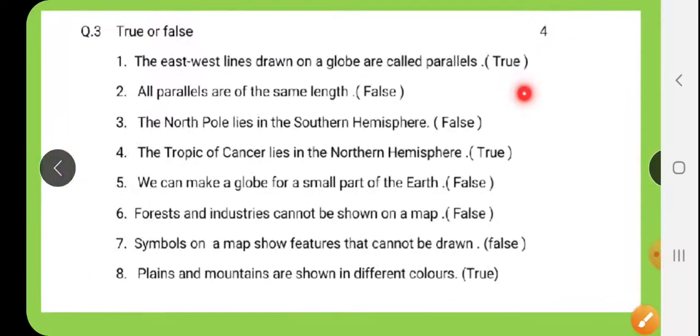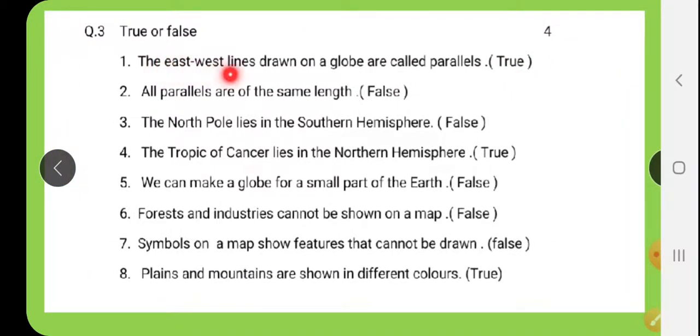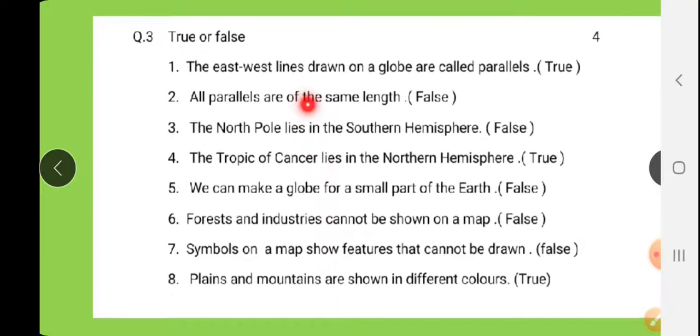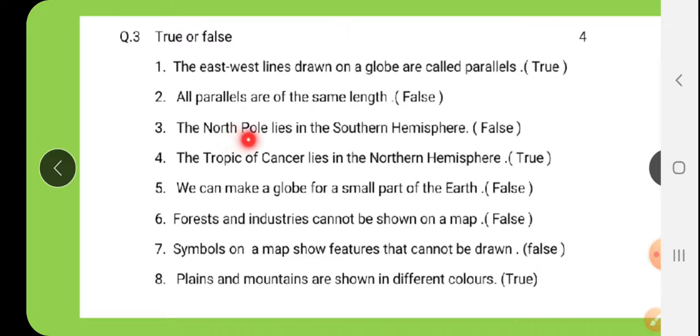True or false? Question number 3. The east-west lines drawn on a globe are called parallels. True. All parallels are of the same length. False. The North Pole lies in the southern hemisphere. False. The Tropic of Cancer lies in the northern hemisphere. True. We can make a globe for a small portion of Earth.